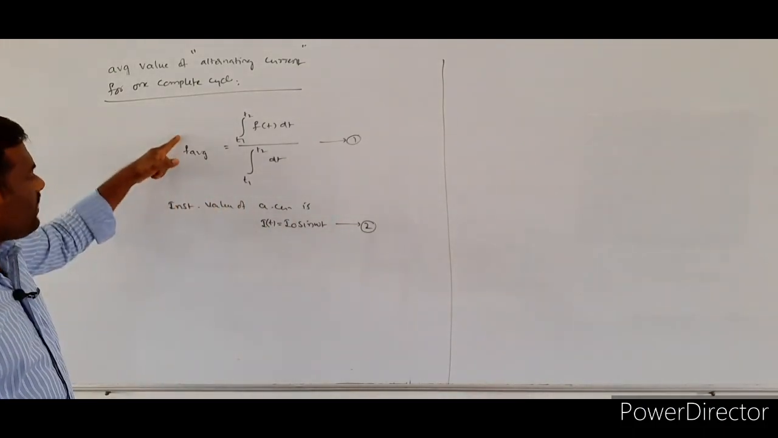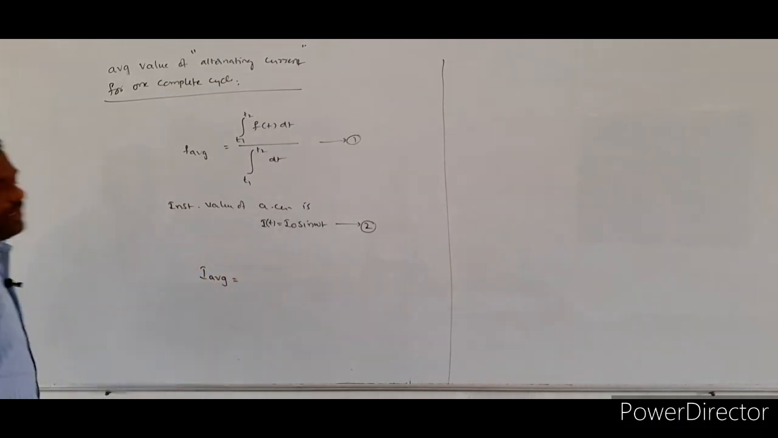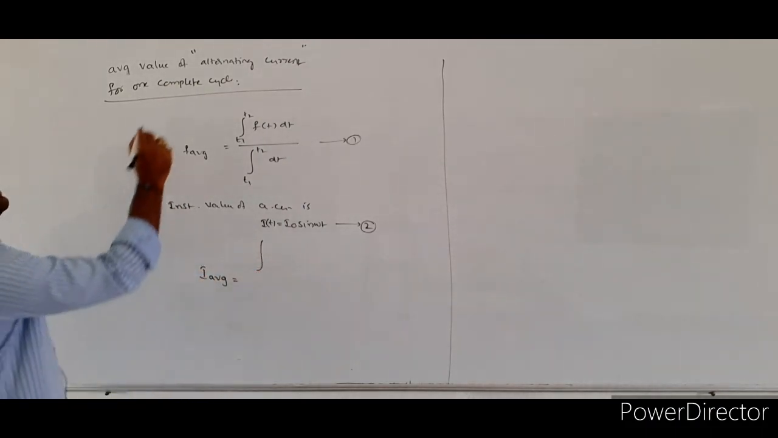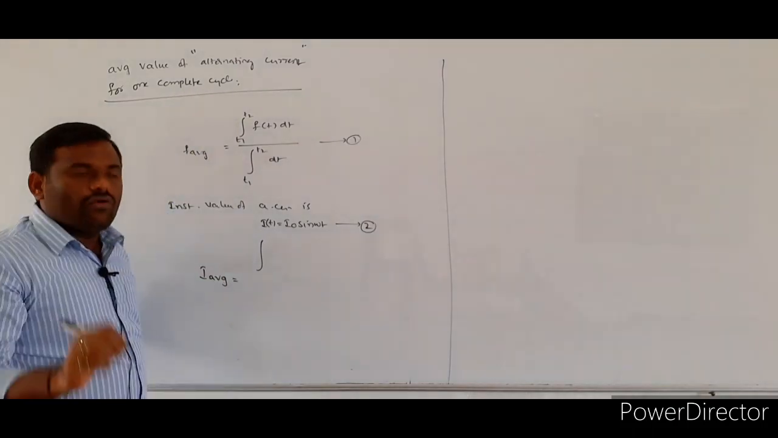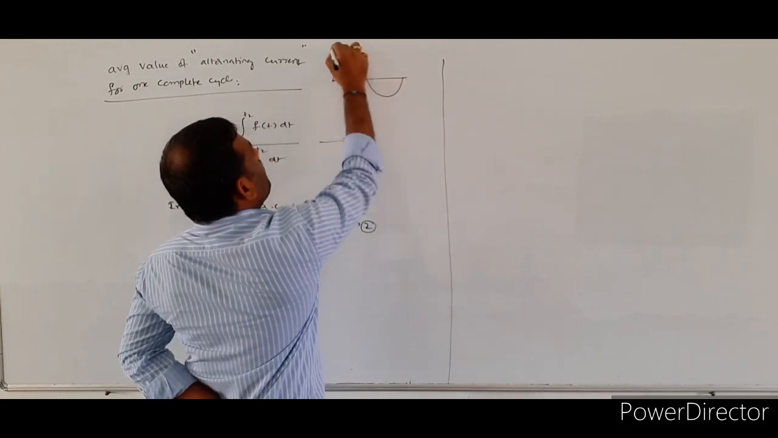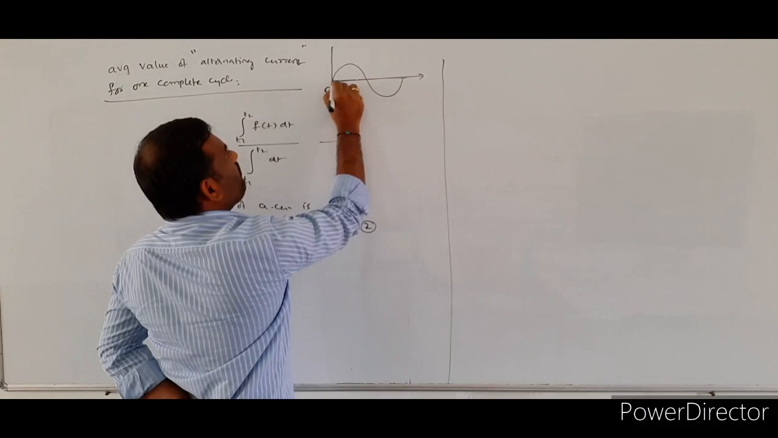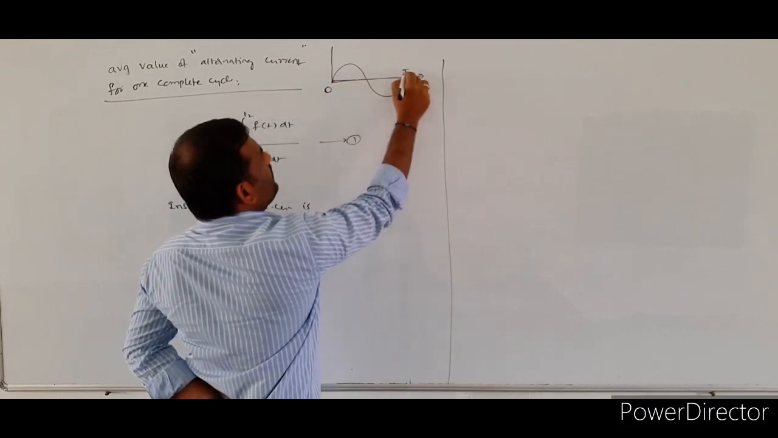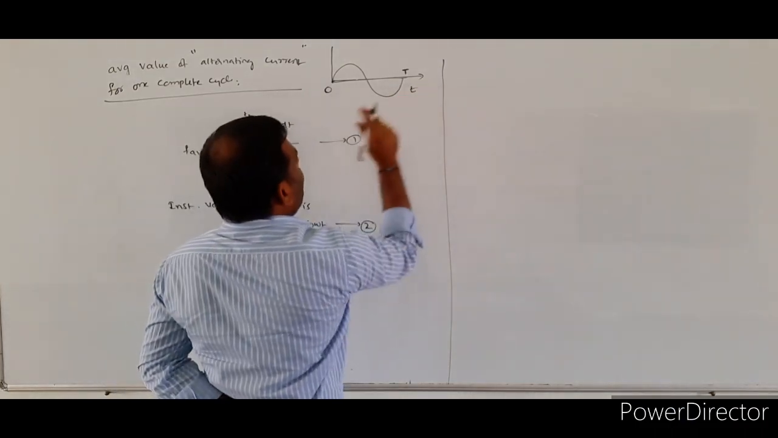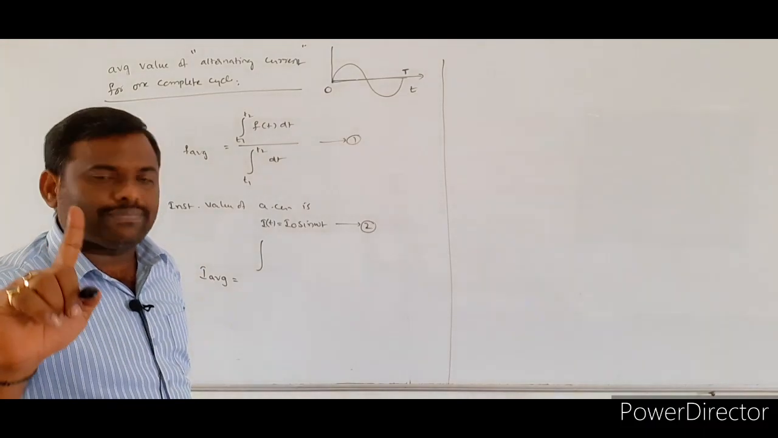Now, from this formula, similarly I am writing here I average is equal to, in the numerator, for one complete cycle we are taking. One complete cycle means what? See here, the alternating current will be represented like this. So, here one complete cycle means from 0 to capital T. The time value is taken from 0 to capital T. That is representing one complete cycle.